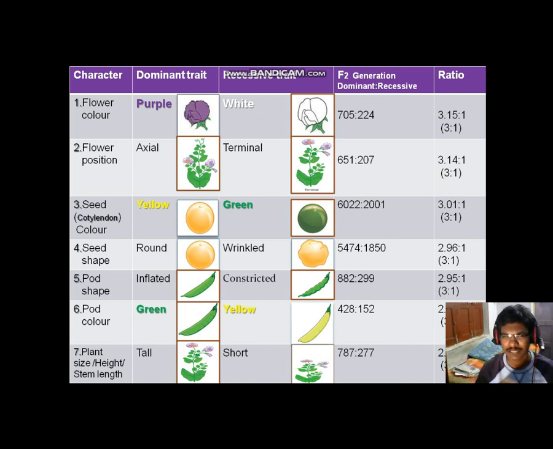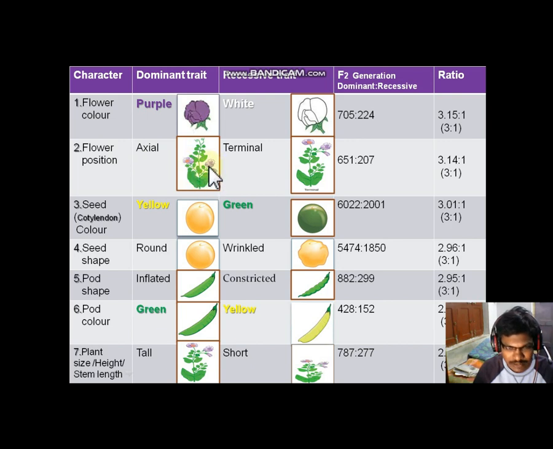Okay, the next character is flower position, the location of the flower. If it is axial, that is a dominant trait. Just look at it. Yes, it is axial.